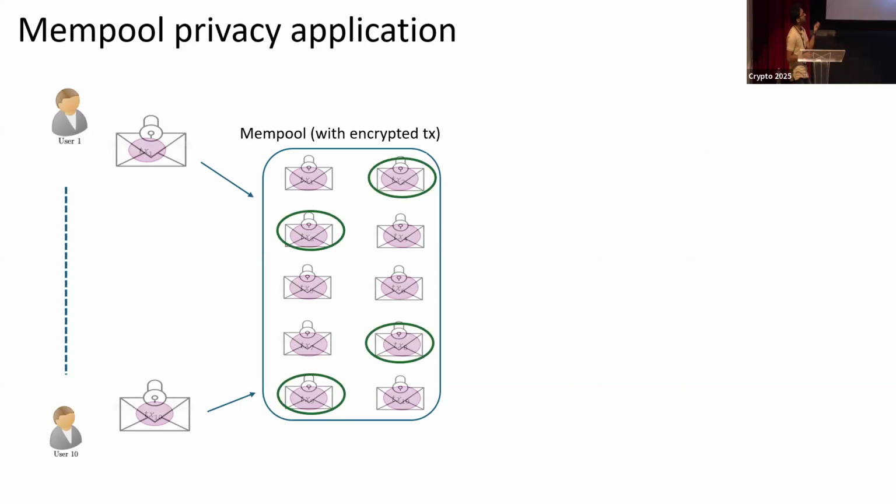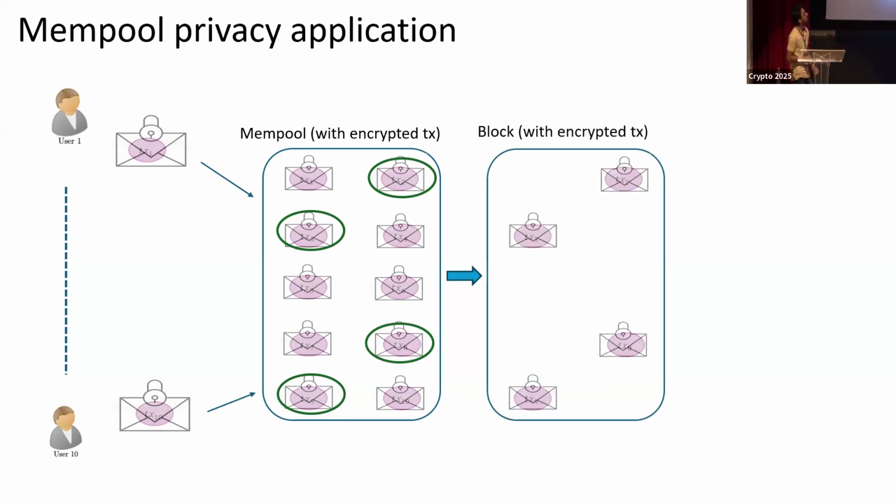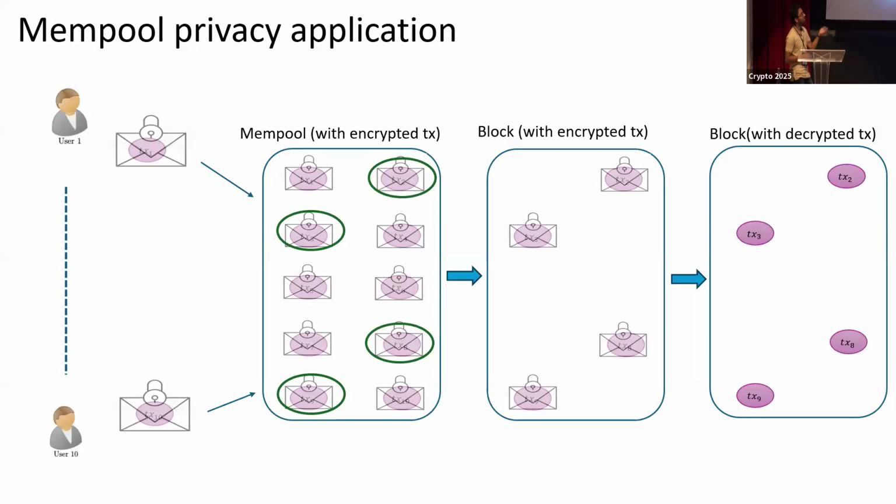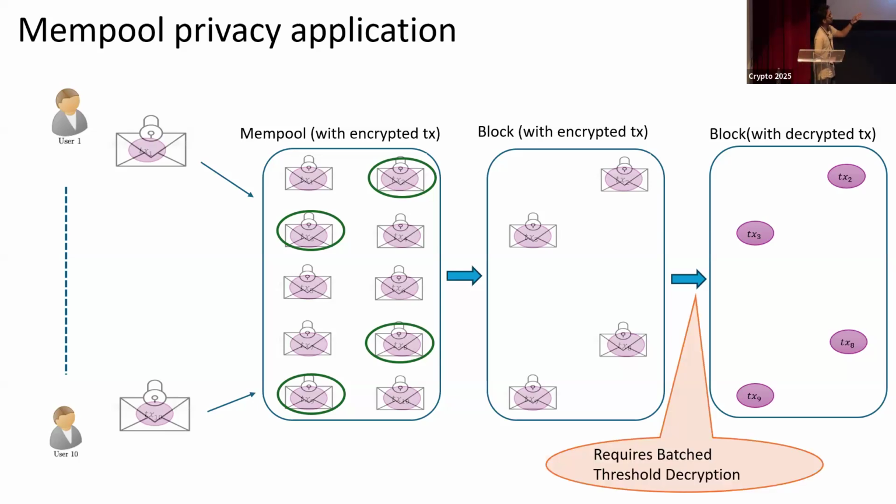Some subset of these encrypted transactions would be included in the block, and only after the block is finalized, we would decrypt the transactions. The idea is that at the time of block building, the content of the transactions is not known. This mitigates attacks on inclusion of transactions that are based on the content of the transaction. At the point where you want to do decryption, you want this process to be efficient, and ideally you want to decrypt this batch of ciphertexts in a communication-efficient way.